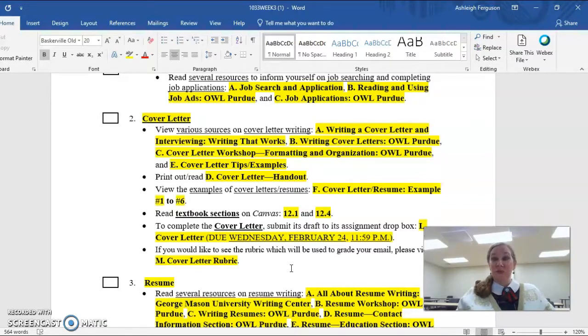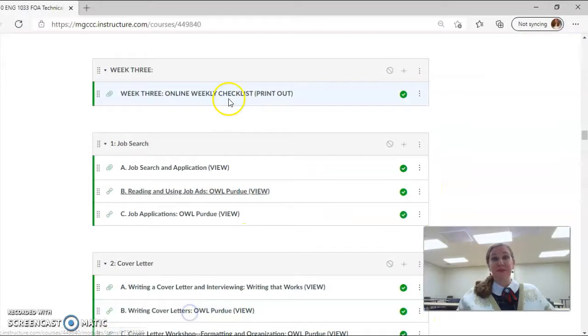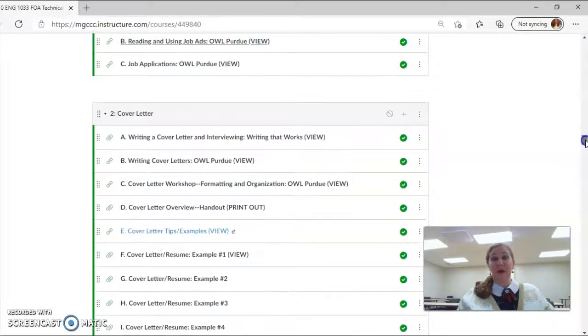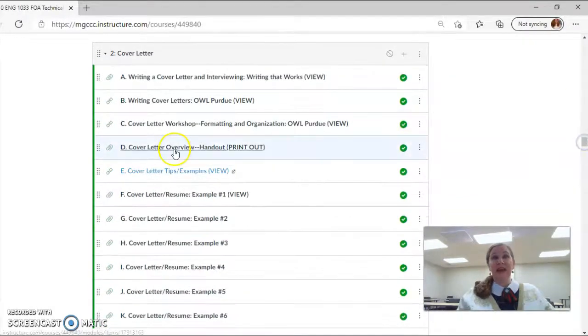Now, as far as the resources I think you'll find really helpful, obviously in our textbook sections, I'd like for you to look at 12.1 and 12.4, but these other resources that I have mentioned, I think you'll find helpful as well. You're going to notice underneath Module 2, the cover letter, I have several resources. Probably the best are from Purdue OWL, though.